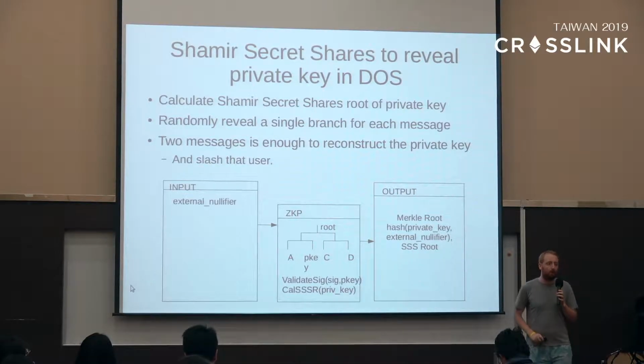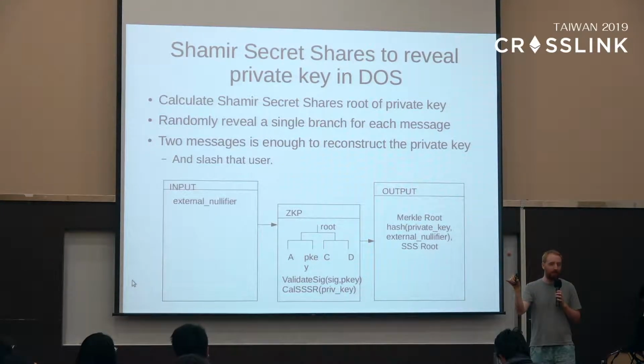Okay, so now we still don't have enough information to reconstruct the messages. We have a list of the secrets that we have, like a commitment to the secrets that exist, and we don't know what any of those secrets are. So what we do instead.